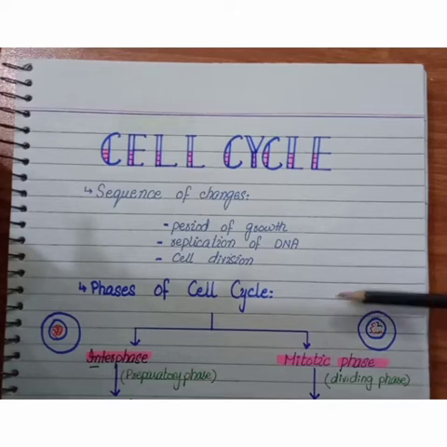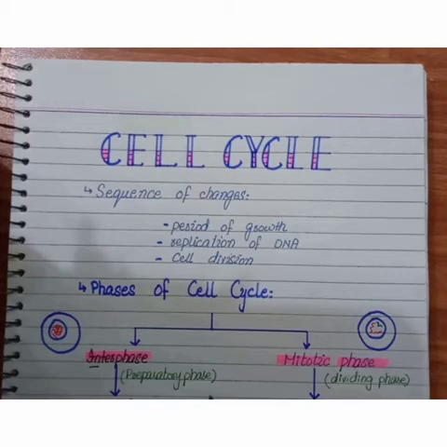These main phases are, first, the interphase, which is also known as the preparatory phase, and the second one is the mitotic phase, or M phase, or dividing phase. Now let's discuss briefly one by one and look at this in a bit more detail. So first we have the interphase. As we have already discussed, it is also known as the preparatory phase.